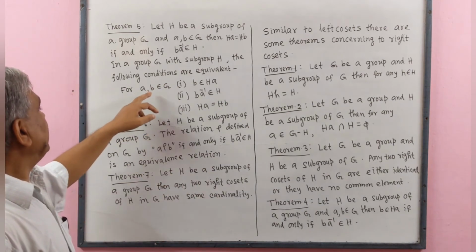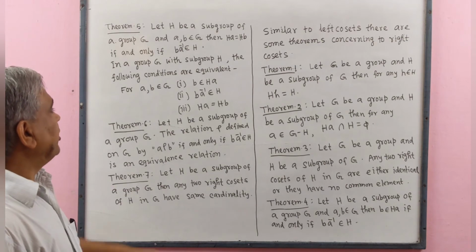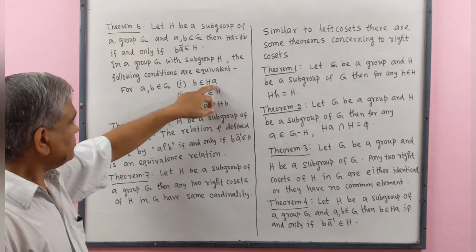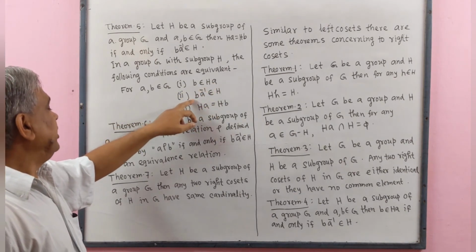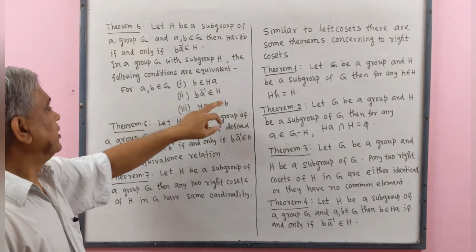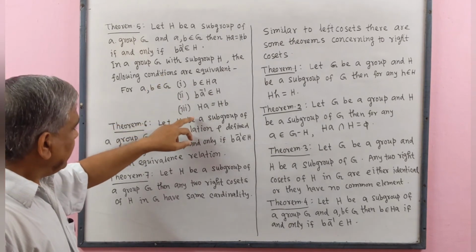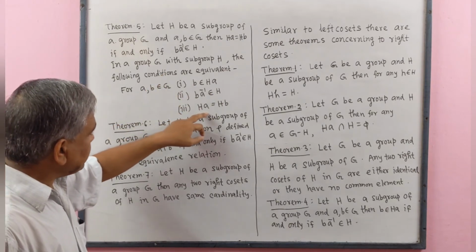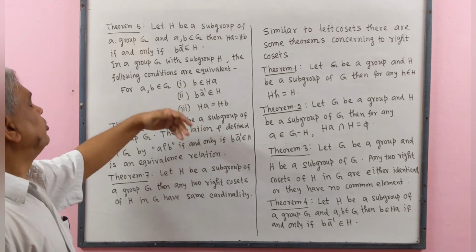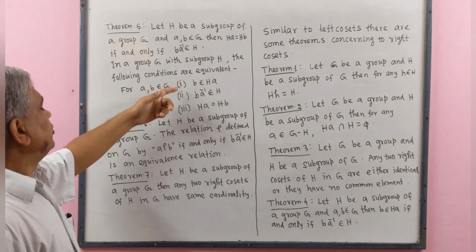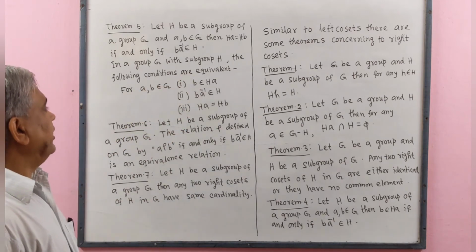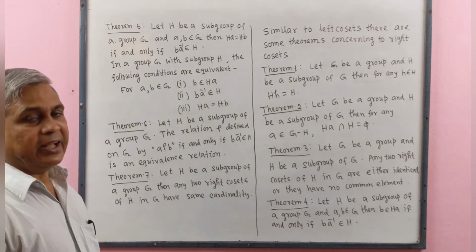For a, b belonging to G: 1, b belongs to right coset Ha; 2, ba inverse belongs to subgroup H; 3, right coset Ha equals right coset Hb. If we start from anywhere, if we start from 2, then we may go to 3, then we go to 1. Ultimately, these three statements are equivalent.